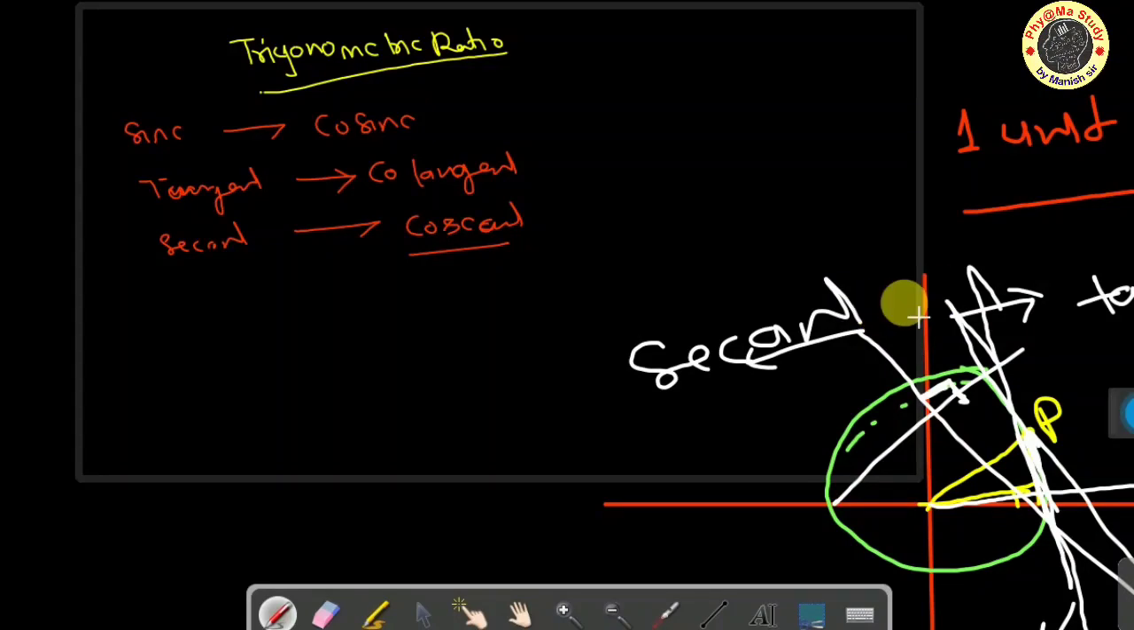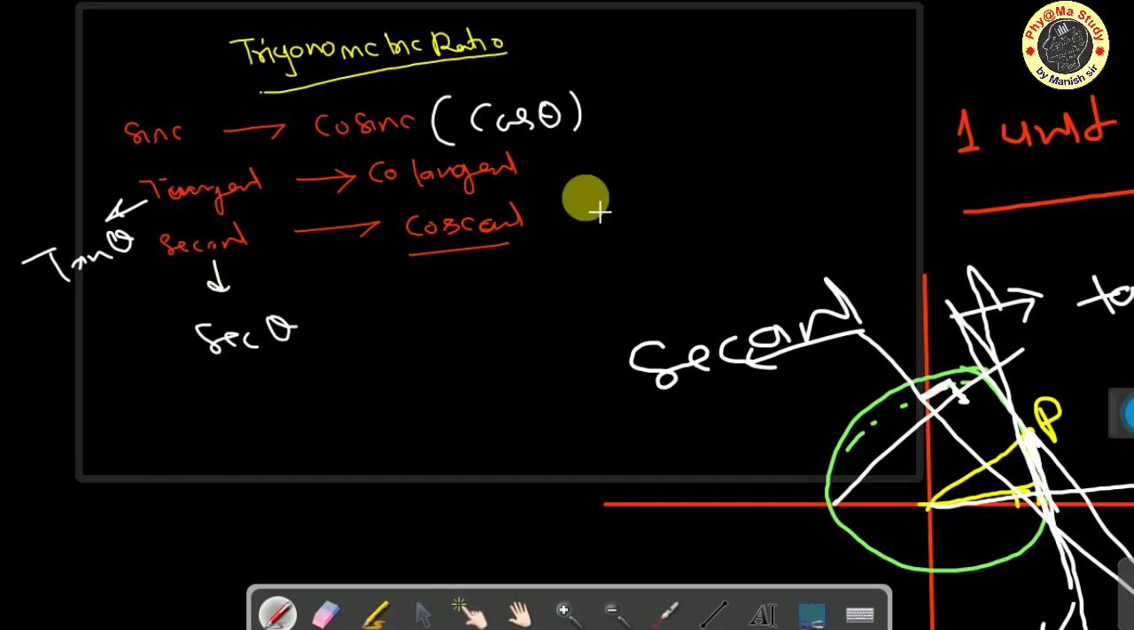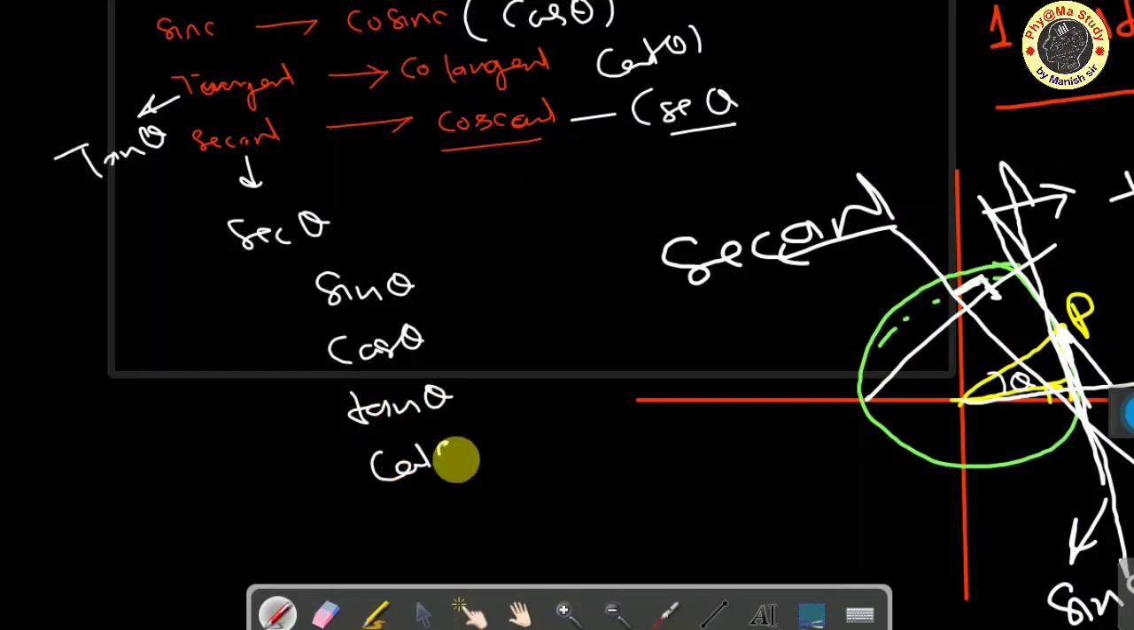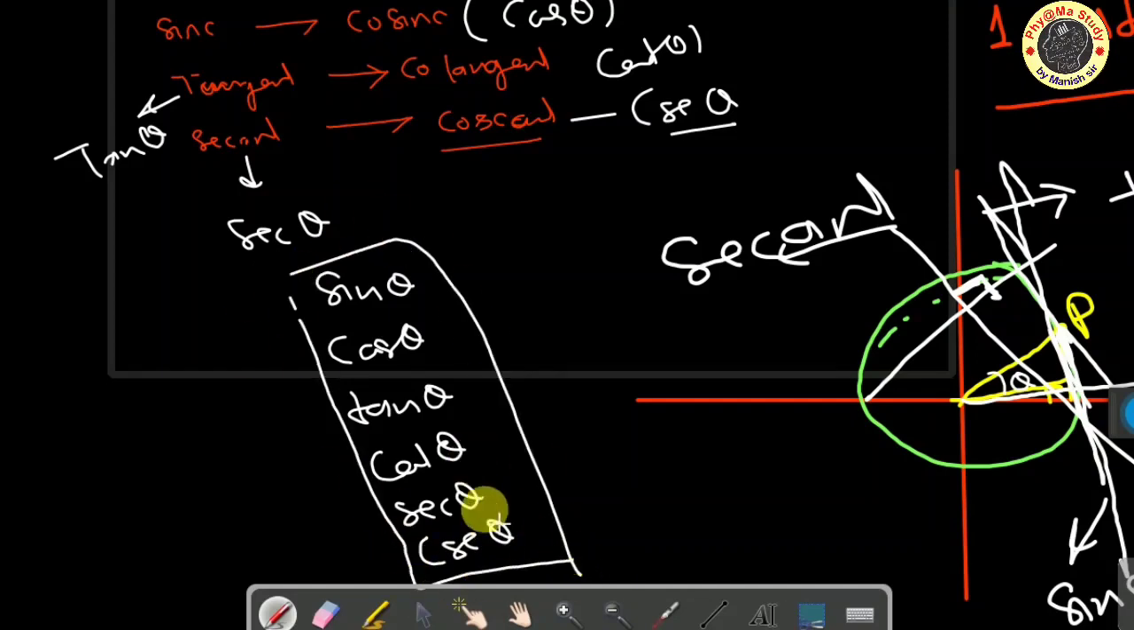And again, this is cos theta, this is tan theta, this is sec theta, this is cosec theta, and this is cot theta. So you have six trigonometric ratios: sin theta, cos theta, tan theta, cot theta, sec theta, cosec theta, where theta is the angle. These are the six trigonometric ratios which you can use in your next class. This is the end, and we will go forward to the next topic in the next class.